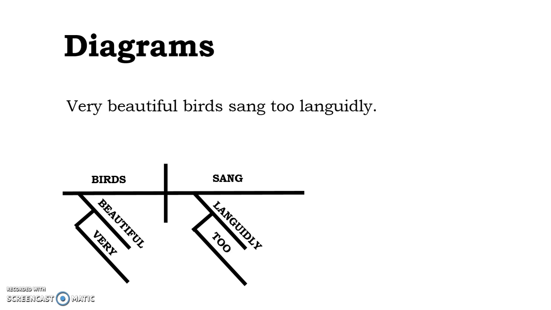How beautiful? Very beautiful. You see something similar here with the verb. Languidly modifies the verb and it answers the question how. How did the very beautiful birds sing? They sang languidly. Too languidly. Too is an adverb modifying languidly, modifying the adverb, and it's answering the question again, how. How languidly? Too languidly.